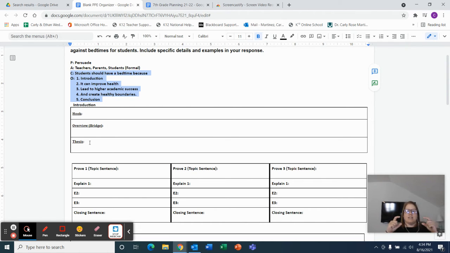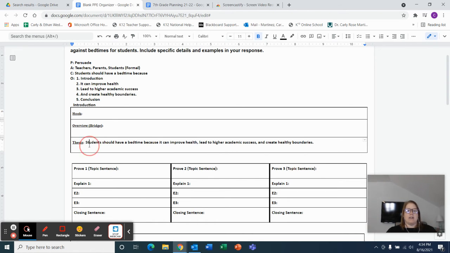Okay, so remember that thesis is kind of giving the central idea or the main idea of your essay and what you're going to be talking about. So for that thesis, I'm going to go straight from my content. Students should have a bedtime because, and then I'm going to list my reasons. It can improve health, comma, lead to higher academic success, comma, and create healthy boundaries. Okay, so already just from that PACO, I already have one piece of that introductory paragraph finished and ready to go.